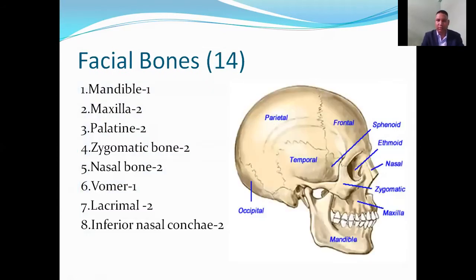Facial bones. There are 14 facial bones. They are mandible 1, maxilla 2, palatine 2, zygomatic 2, nasal 2, vomer 1, lacrimal 2, and inferior nasal conchae 2. Therefore, altogether there are 14 bones in face.